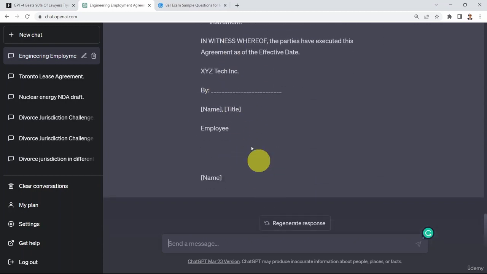And of course, you can include here the signature for both the employee and the human resources or whatever company representative of that company.